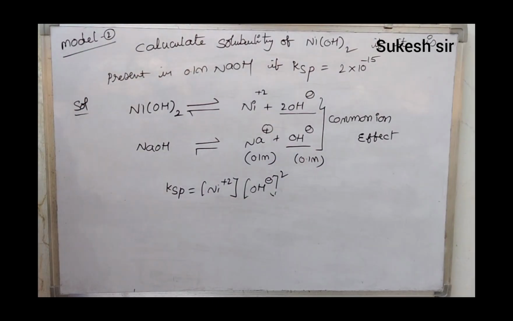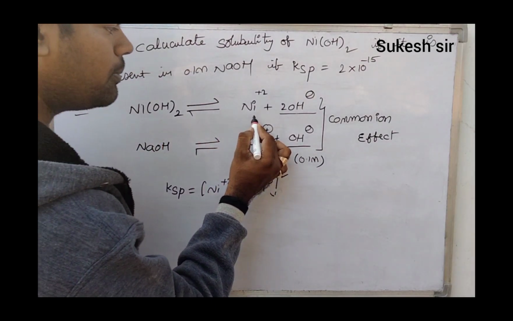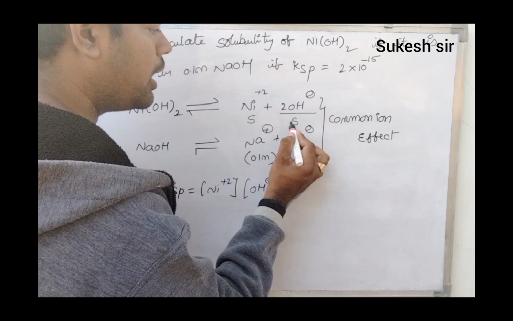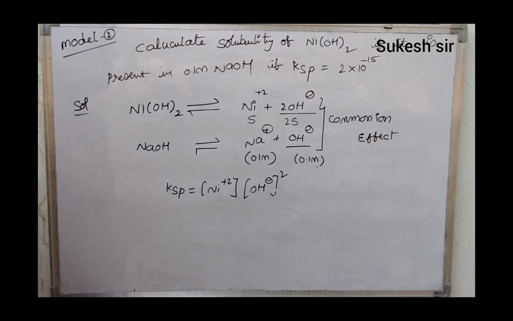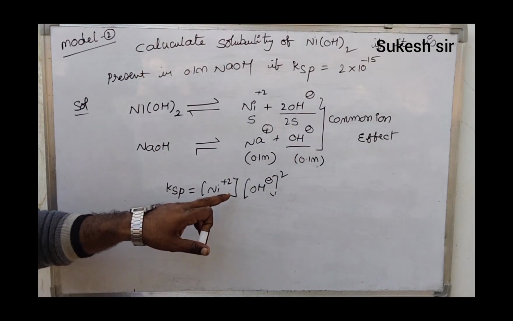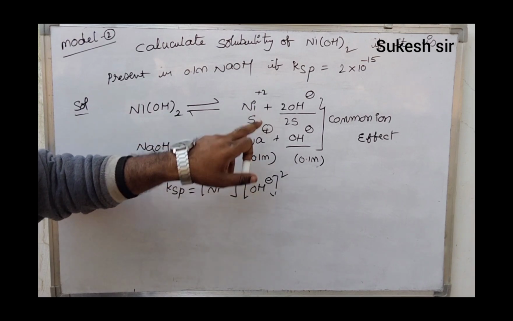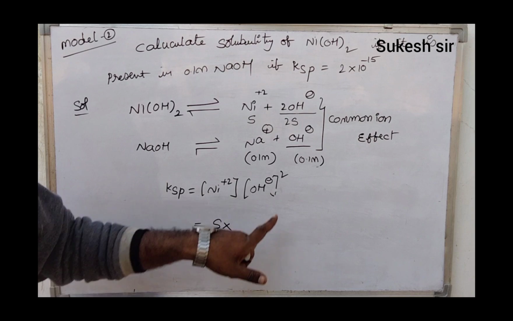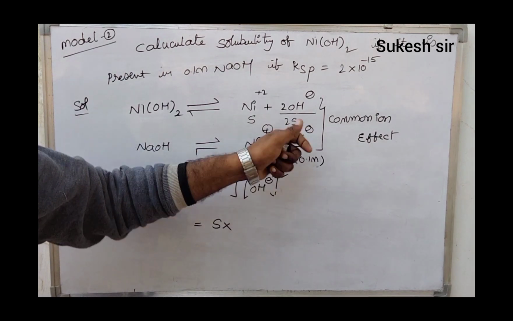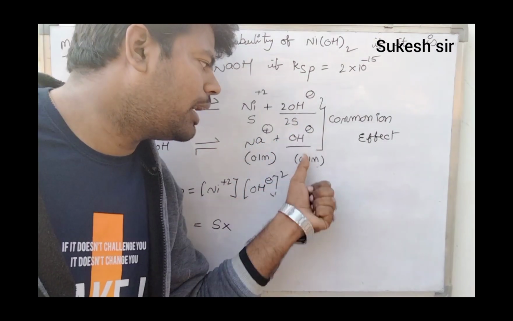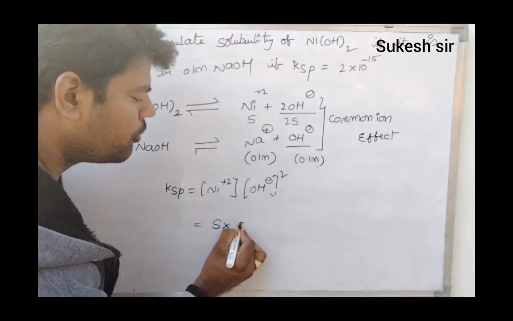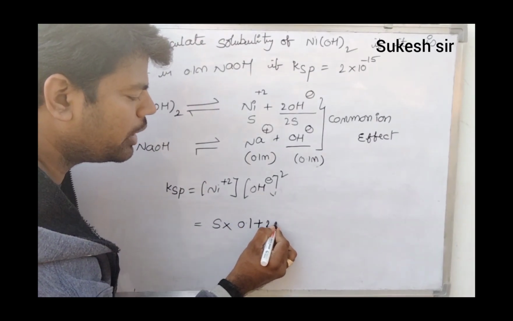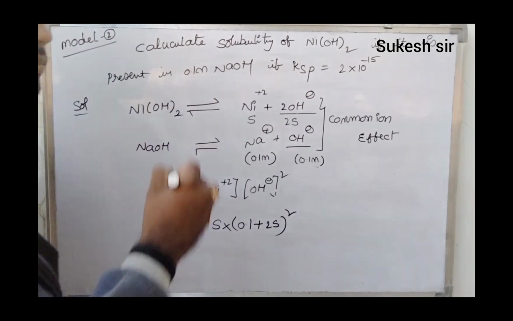But here, this becomes S and this becomes not S but 2S. Therefore, for Ni2+ there is no common ion, so you just take it as S only. OH minus concentration means the addition of 2S and 0.1. Therefore, 0.1 plus 2S whole squared.